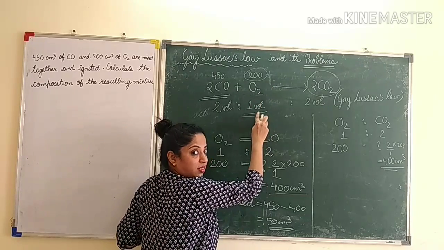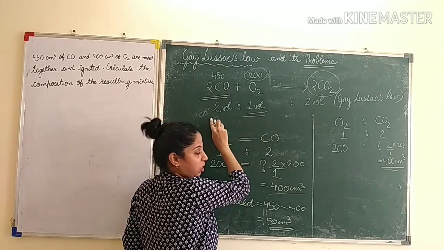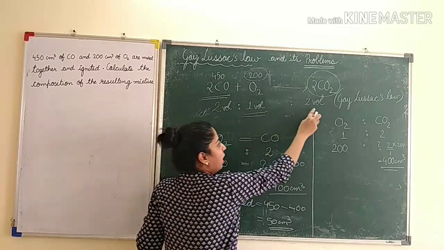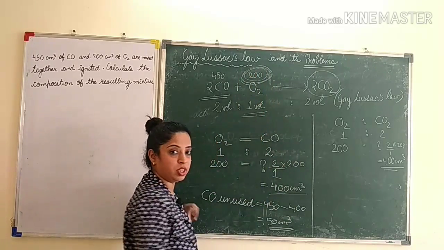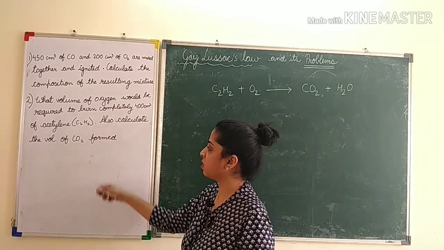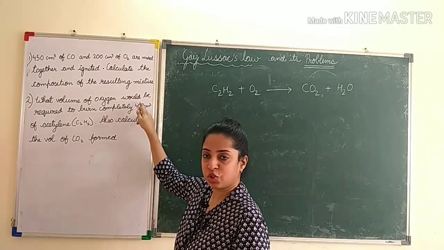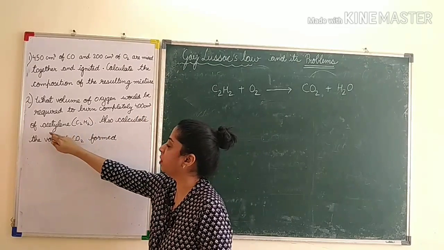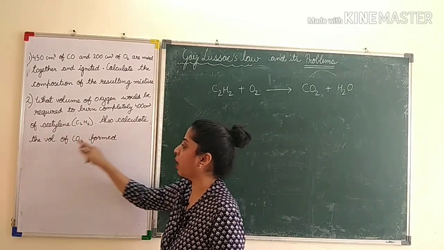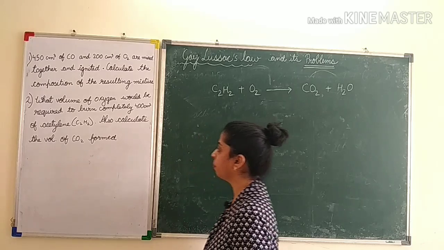You will relate this with this one, whatever is there, and the product. So you will have to take 200 for all the calculations. Now children, read the next sum. What volume of oxygen would be required to burn completely 400 centimeter cube of acetylene? Also calculate the volume of CO2 formed.